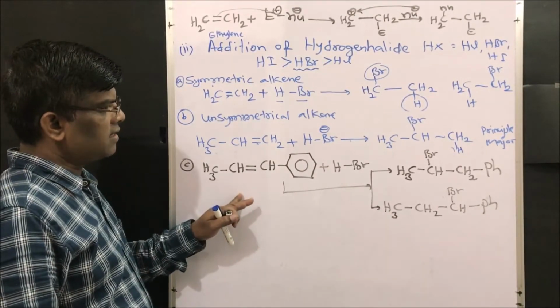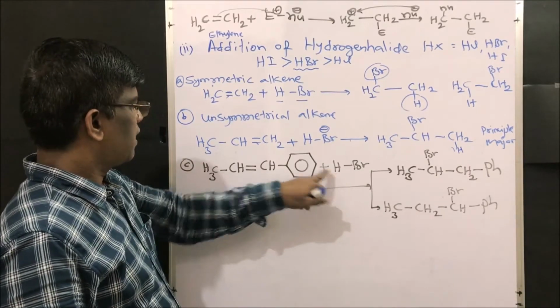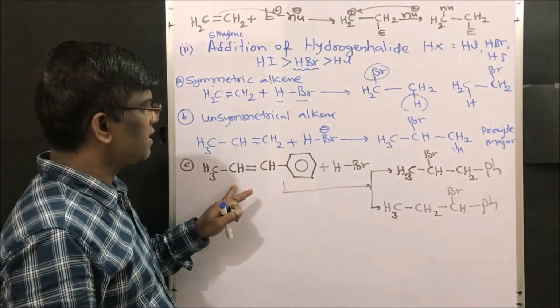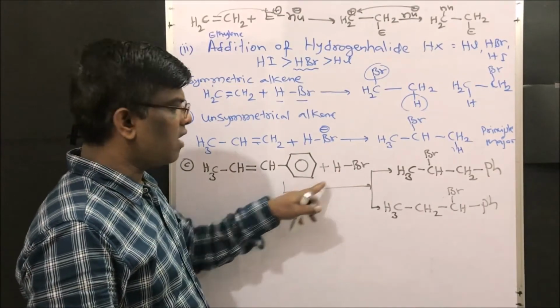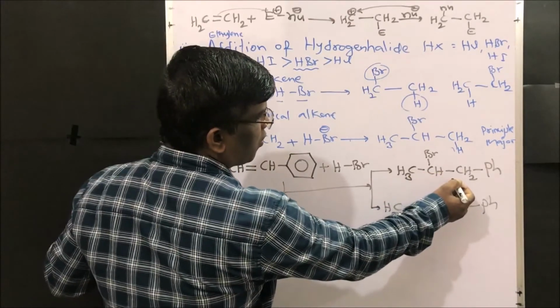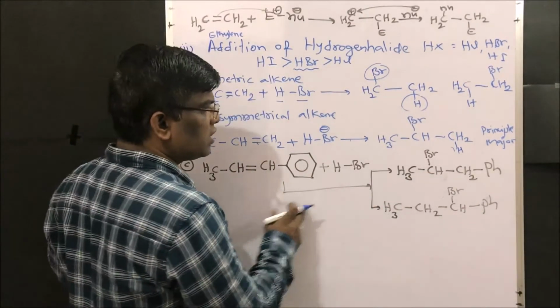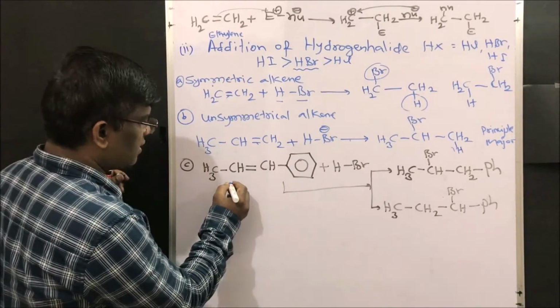So it is an unsymmetrical starting material, yes, methyl styrene. This is nothing but methyl styrene, right? So when it is added to HBr, what is going to happen? This double bond may give this addition product. Yes friends, among these two, which one is going to be major? Just think, let us see the mechanism.